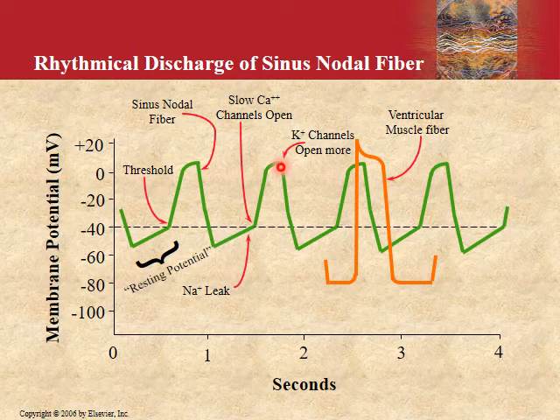At the end of the depolarization, the potassium channel opens more, and then there is a repolarization. As soon as it is repolarized, the potential is still maintained around minus 55 or 60. So due to the sodium leaky channels, it just gains that potential very easily again to fire again. So this is the difference between the sinus nodal fiber and a ventricular muscle fiber.